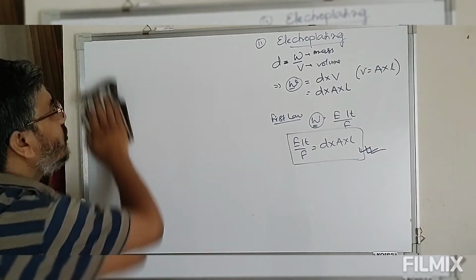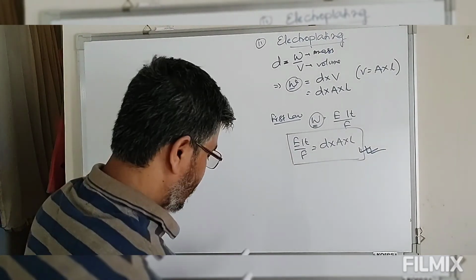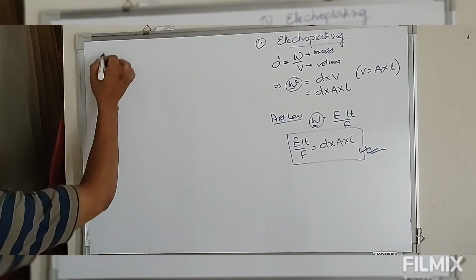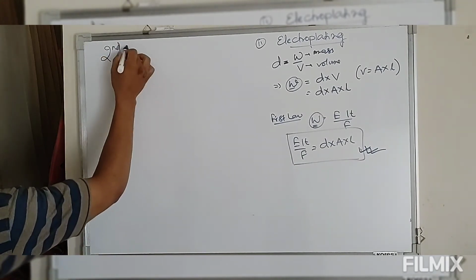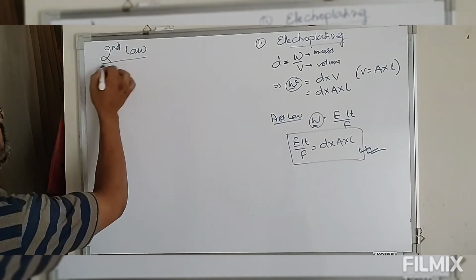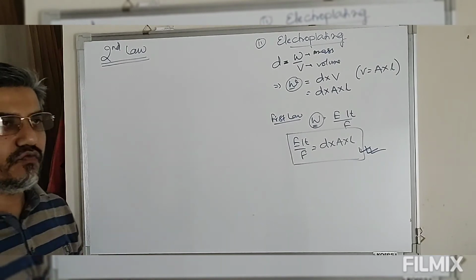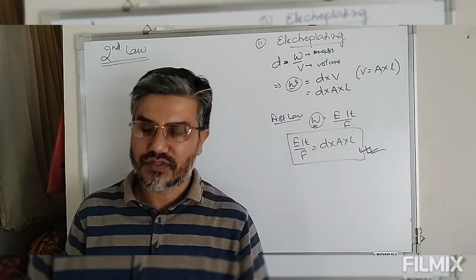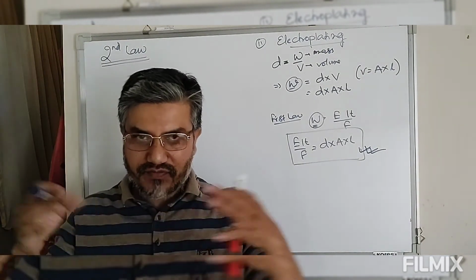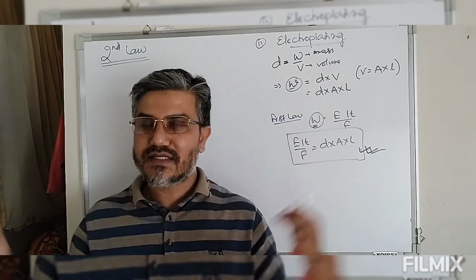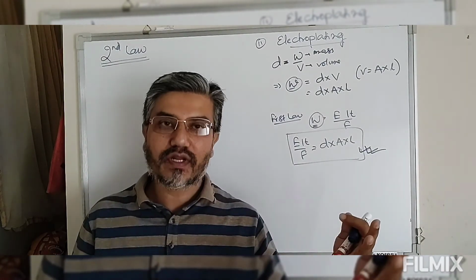Now there is one more law which is known as Faraday's second law, the second law of electrolysis. This second law says, now we have different electrolytic solutions connected in series containing different electrolytes.